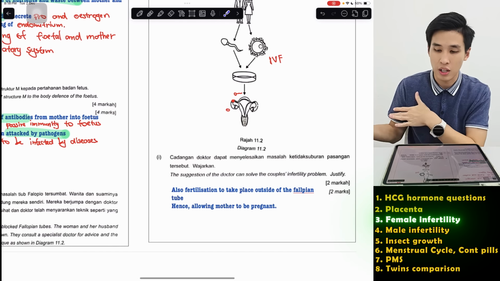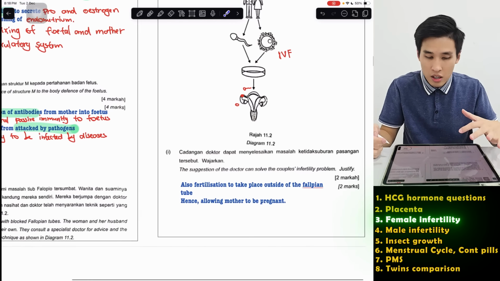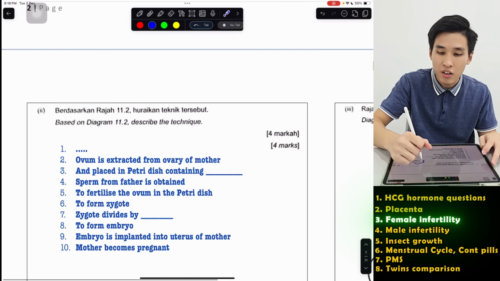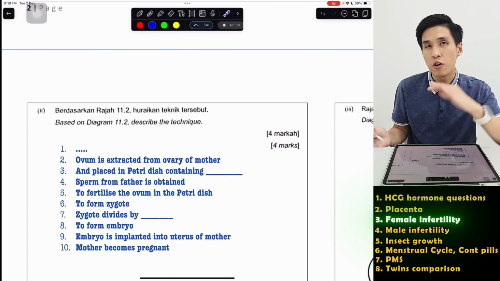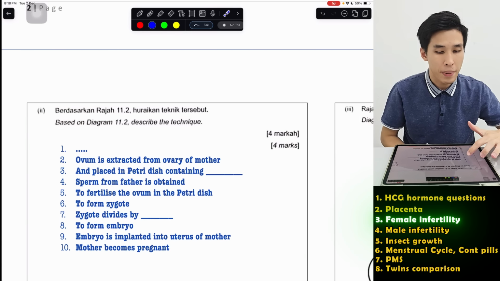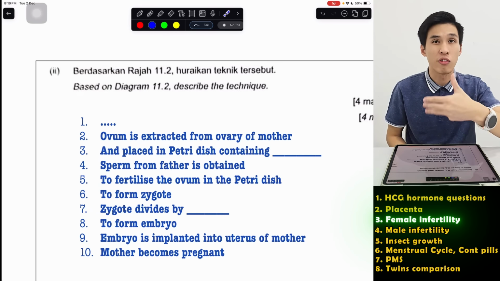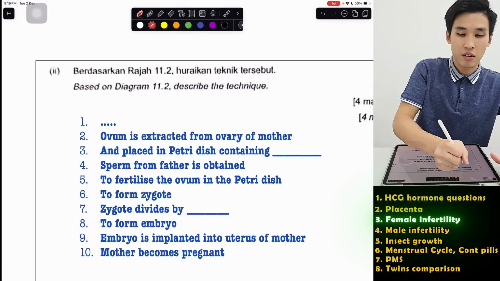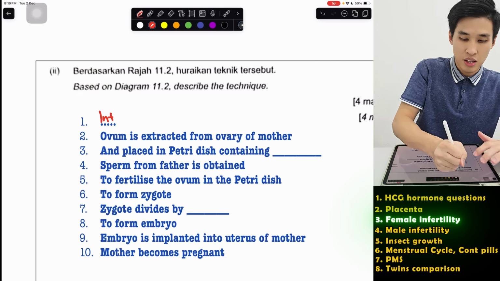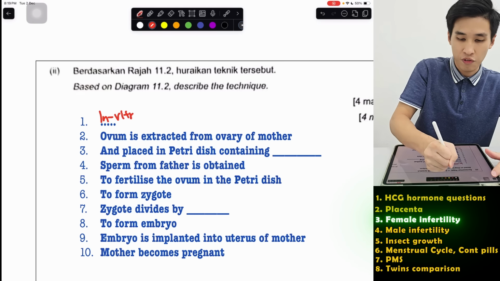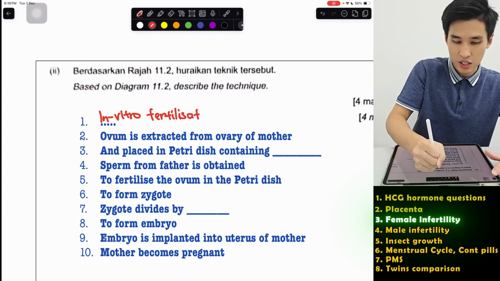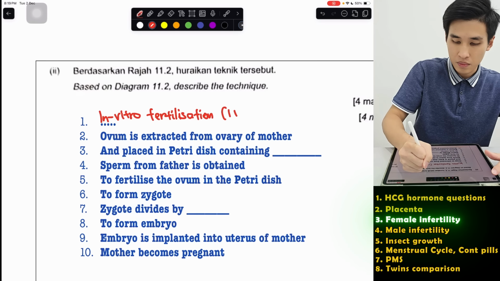So it's called in vitro fertilization, which in the next question, they ask us to explain about this process. The maximum they can ask is around 8 marks. So I give you a full explanation over here. Based on question 11, we describe the technique. So of course, now we name the technique. The technique is called in vitro fertilization. Better to write the full name out, in vitro fertilization, also known as IVF.